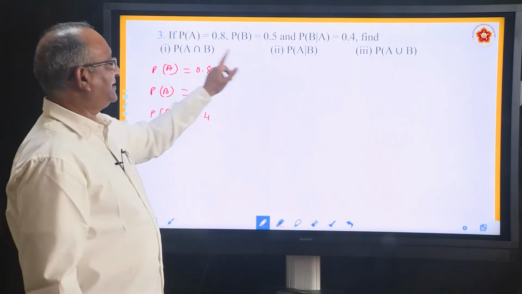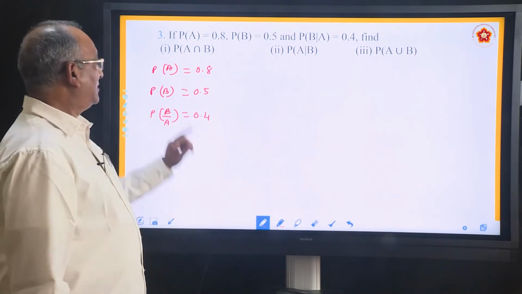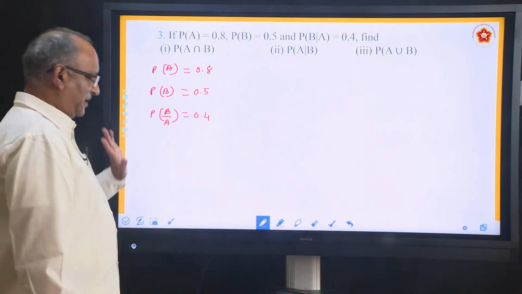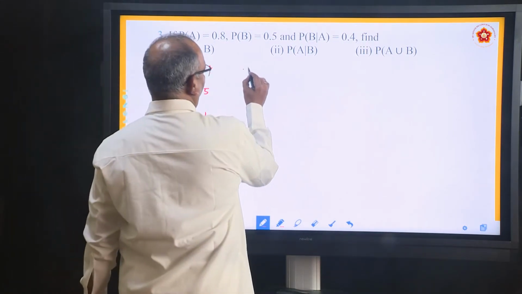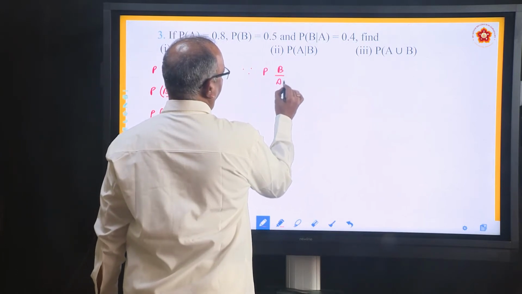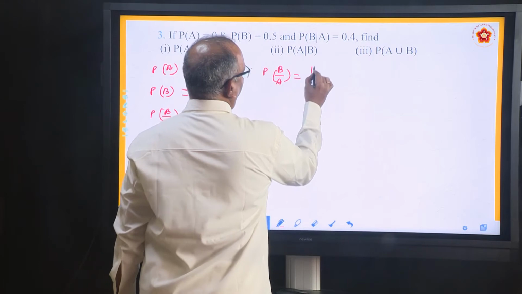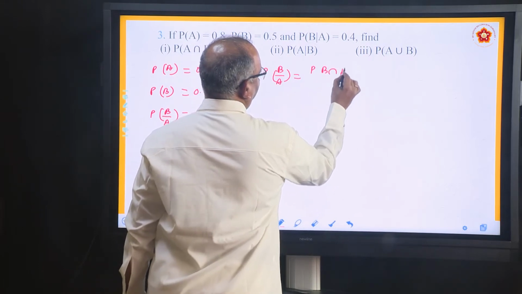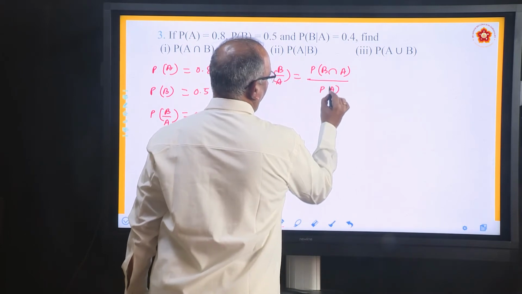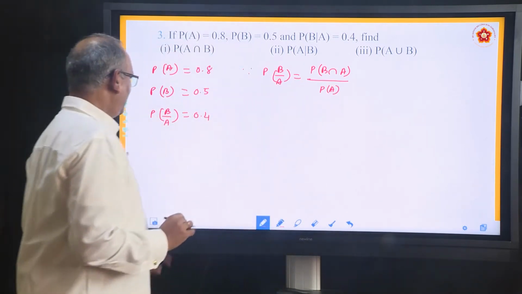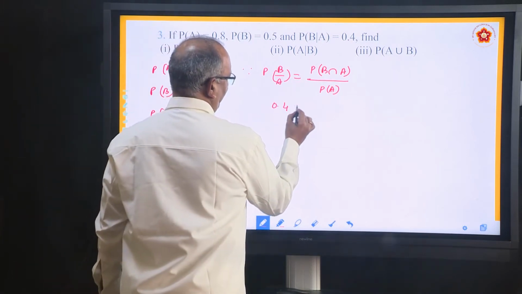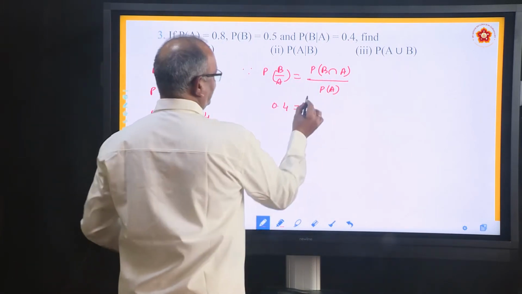Then he is asking us to find out three things. How do you find the first one? Go back to the formula for B by A. We have studied that P(B/A) is equal to P(B intersection A) divided by P(A). Now substitute whatever you know. This is 0.4 equal to P(B intersection A) by P(A).